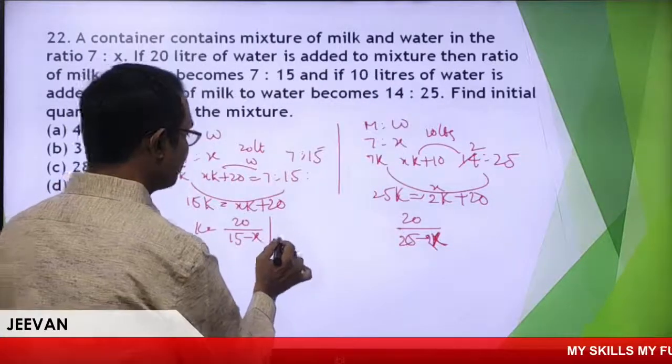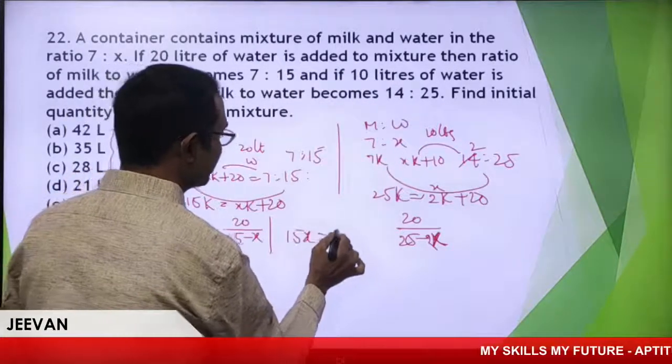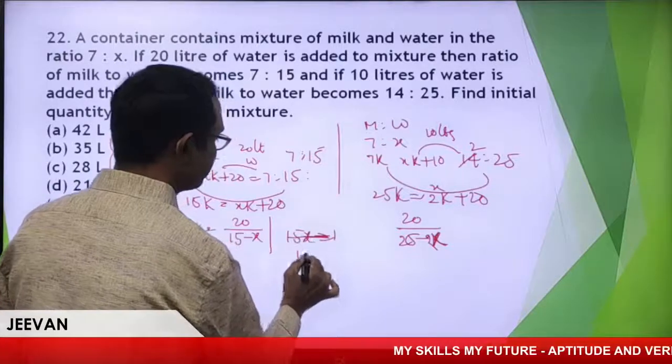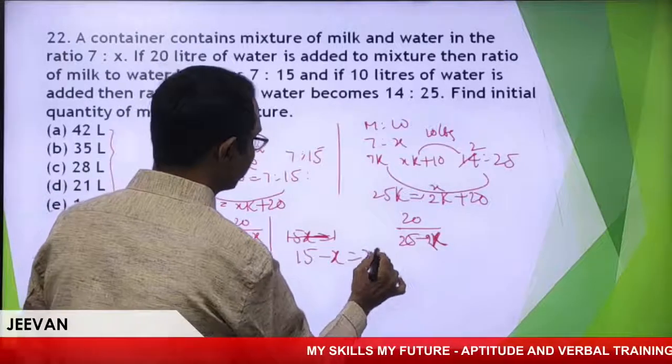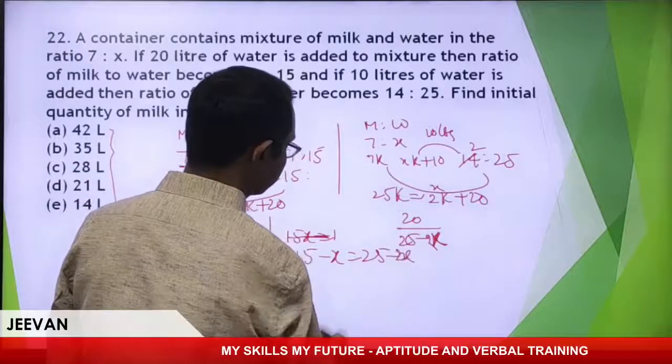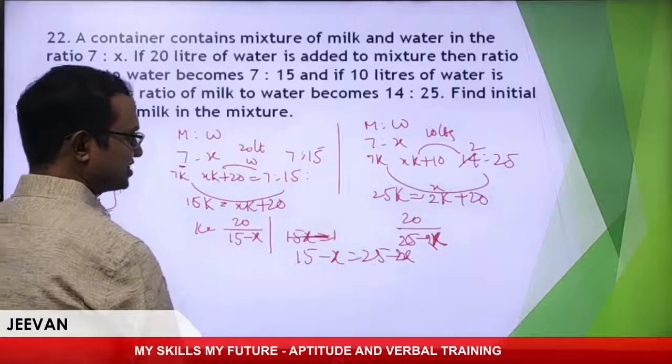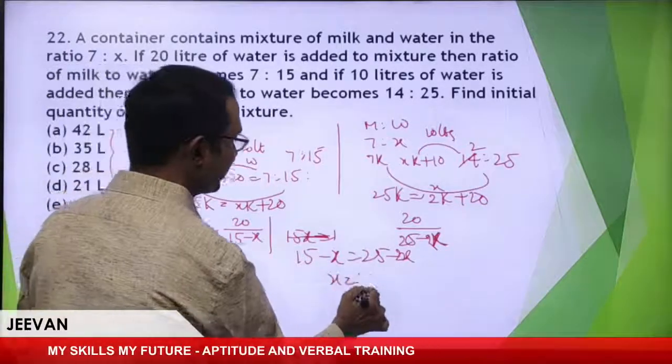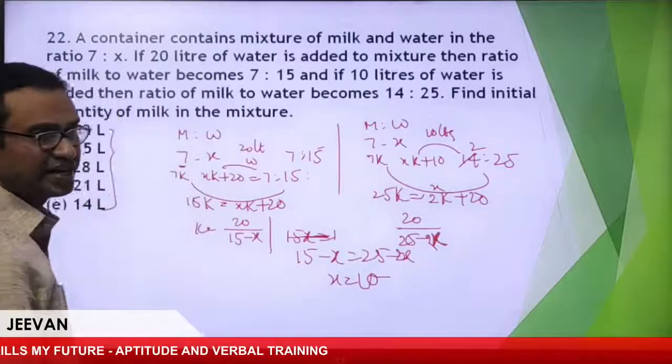Now I'll substitute: 20 by 15 minus x is equal to 20 by 25 minus 2x. Then what is the value of x? x is absolutely 10.